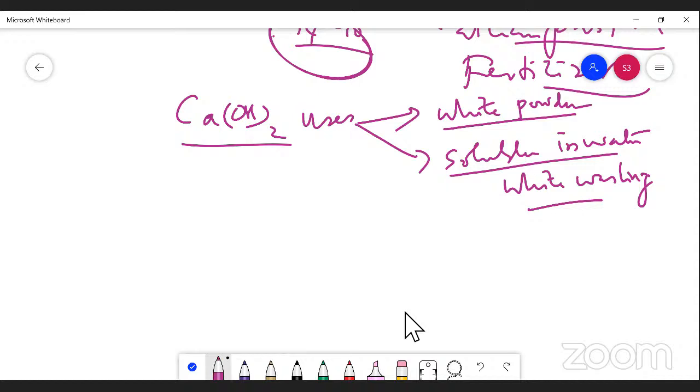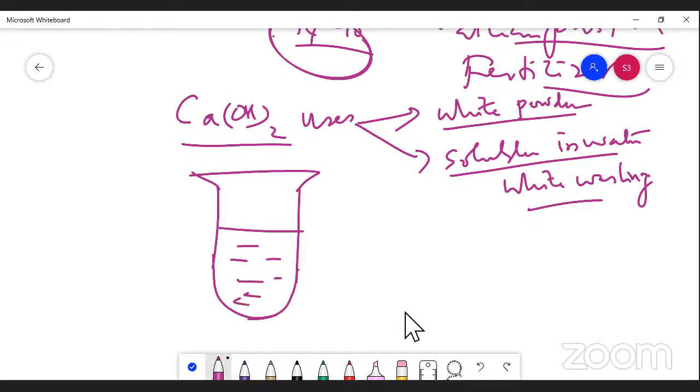How does this reaction take place? Take for example a test tube which contains calcium hydroxide, that is lime water. Now you pass carbon dioxide gas through this lime water.